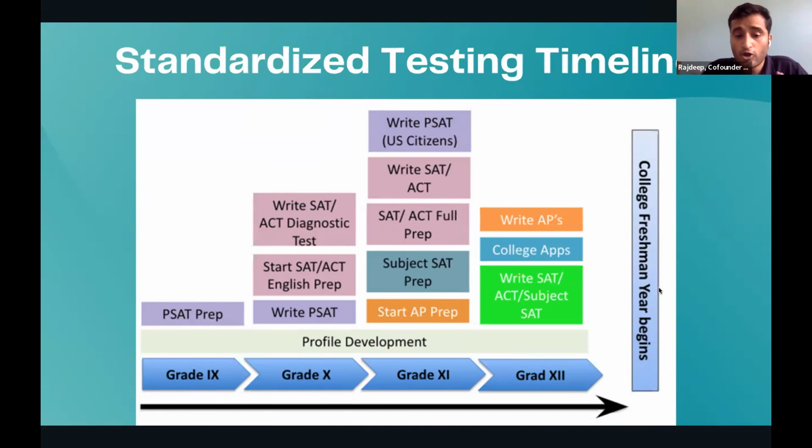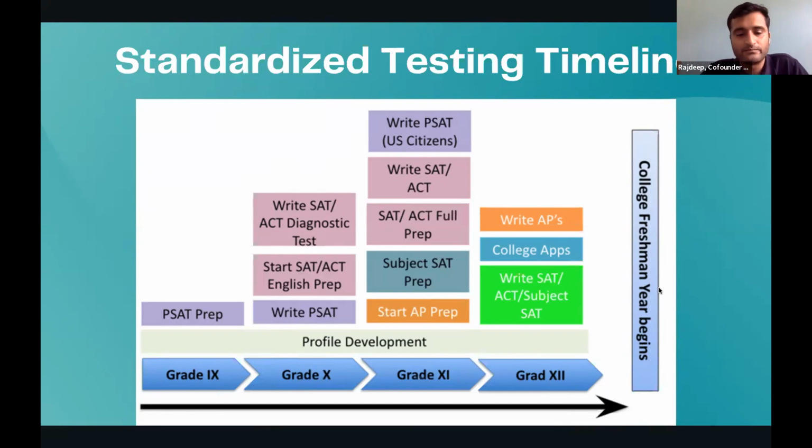Though this is slightly trickier, because especially for the students who are coming from IG and IB background, their exams happen in May, June, right? And May is when the AP happens. So it might overlap with their school exam. And hence, a lot of students who are in grade 10th or about to finish grade 10 don't write the AP exam because of this condition. However, if you're coming from a CBSE or ICSE background, then this perfectly works because your board exam generally gets over by March, April.